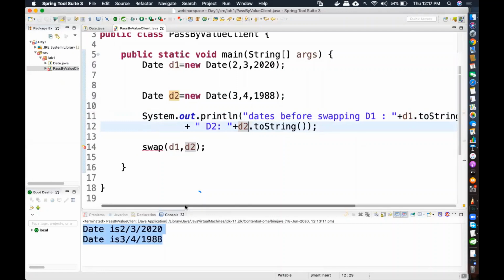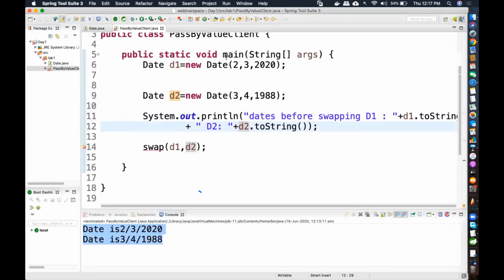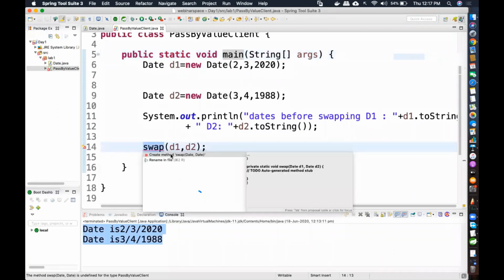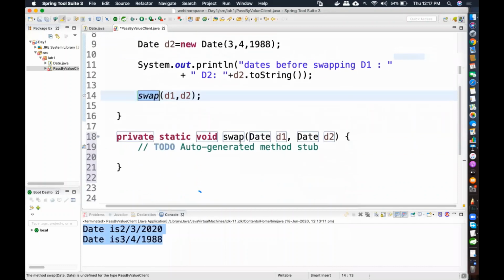So I need to create this particular method. Notice this method is static. I'm not going to go into detail of why it is static, but it means I can access it without creation of an object. A static method can call another static method directly, that's how I'm calling it directly here. This is a call to a method called swap. It's giving me an option, create a method called swap, which takes Date and Date as parameters. So I'm creating a method called swap.